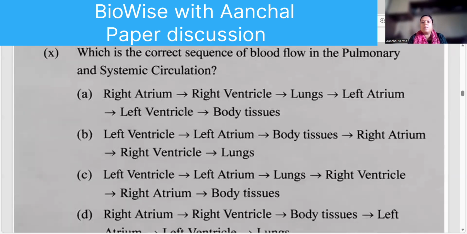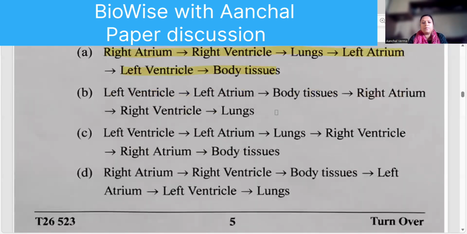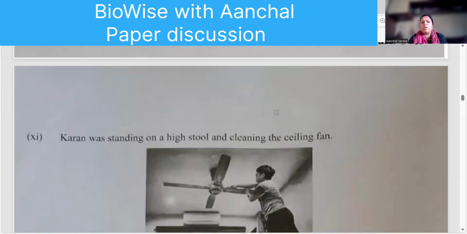Which is the correct sequence of the blood flow of pulmonary and systemic circulation? Okay. Now here, right atrium to right ventricle to lungs, left atrium to left ventricle and body tissue. Right? This is correct. The first is the pulmonary and then the systemic circulation. So first is the lungs and then you have the body. Correct? Yes. Next one. If you have a doubt, put it in the comment section.